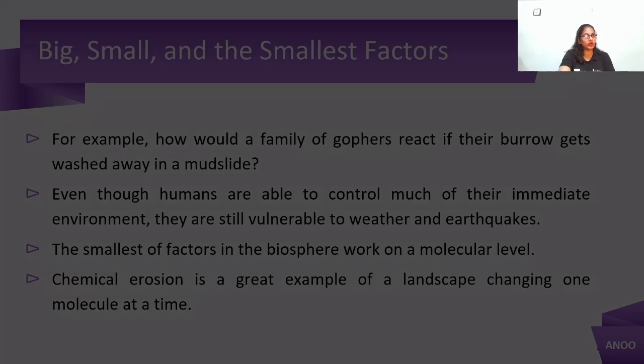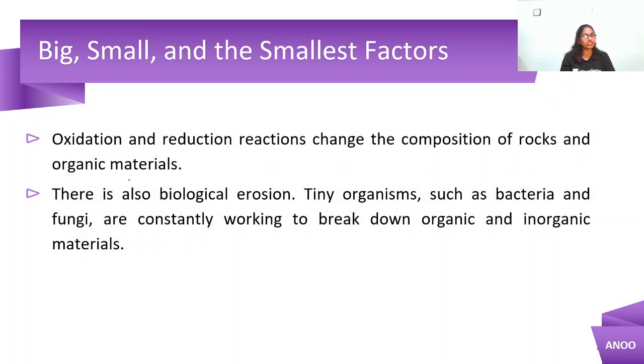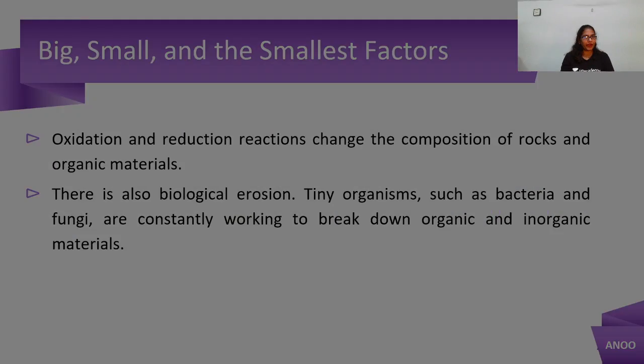This is how it works. Oxidation and reduction reactions change the composition of rocks and organic materials, right? So through the rock cycle, the rocks change from one form of rock to another form of rock. There is also biological erosion. Tiny organisms such as bacteria and fungi are constantly working to break down organic and inorganic materials, right? So they are continuously working so that this biodiversity, the biological factors, keep on working, right?